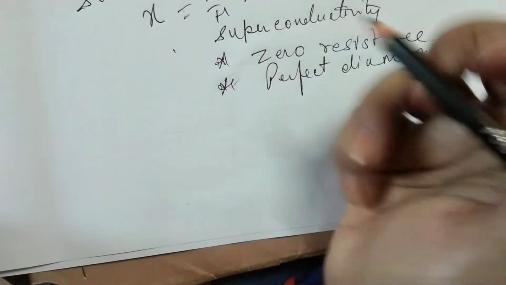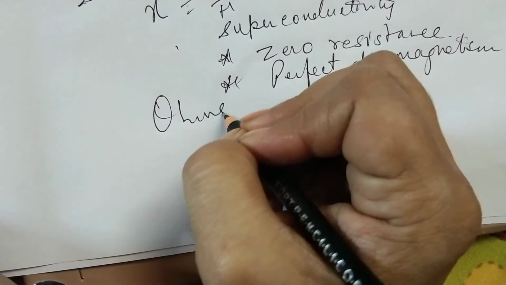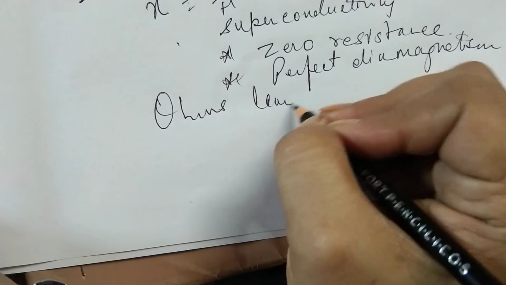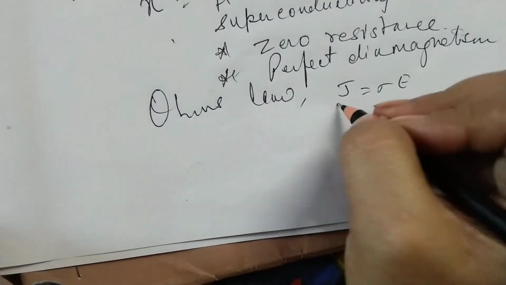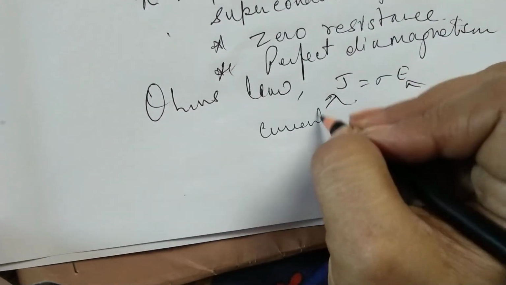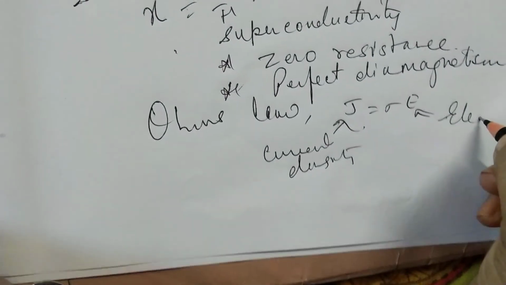Now again, from Ohm's law we have J equals sigma E, where J is the current density and E is the electric field.